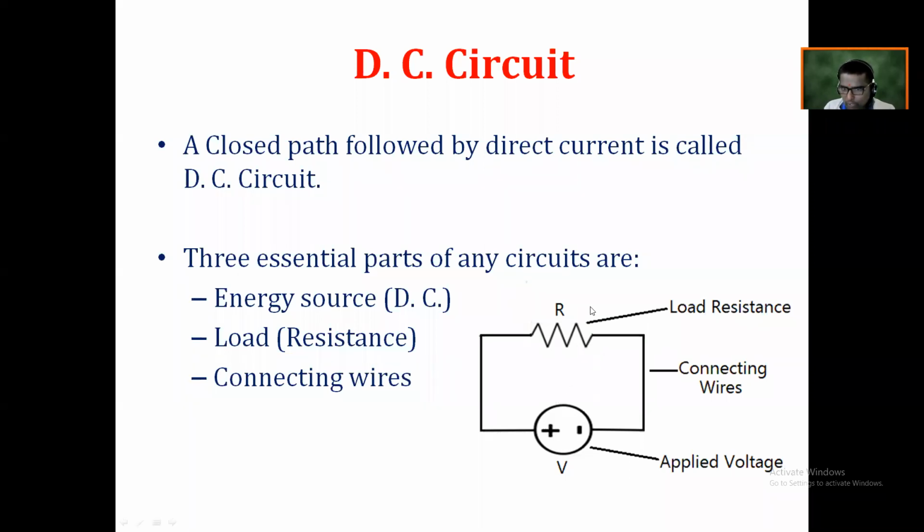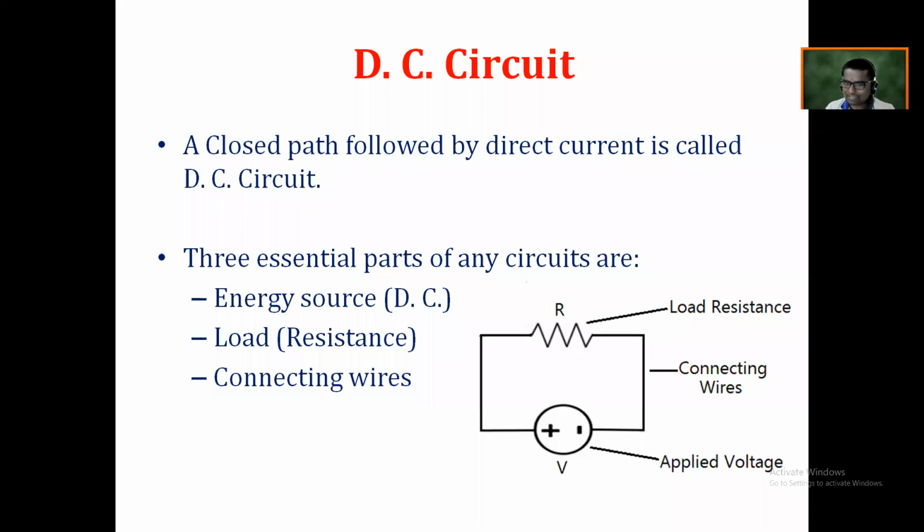Absolutely correct. Now, have you observed that there is a load resistance here? R stands for resistance. Do you know the symbol of resistance? Yes, sir. Now, can anybody think why this symbol is just like zigzag lines, or just like a speed breaker? It opposes the current. Absolutely correct.